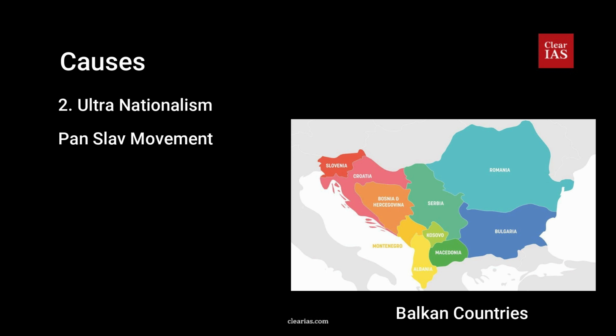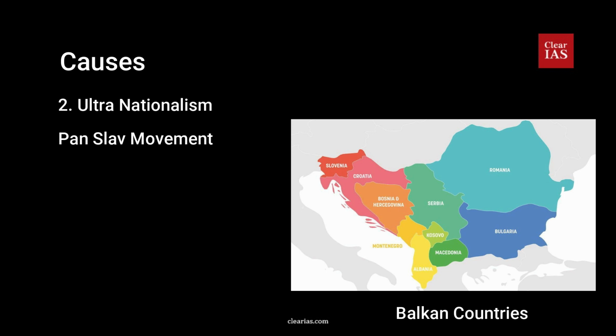And they encouraged a movement called the Pan-Slav movement for that, which was based on the theory that all Slavs of Eastern Europe were one people. Many areas in Austria and Hungary were also inhabited by Slavs. Russia therefore encouraged movements both against the Ottoman Empire and Austria-Hungary. The major Balkan country Serbia led the movement for uniting the areas inhabited by the Slavs in the Ottoman Empire as well as Austria-Hungary. And Serbian nationalism was encouraged by Russia.